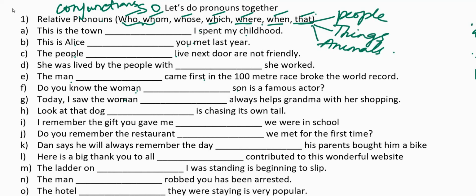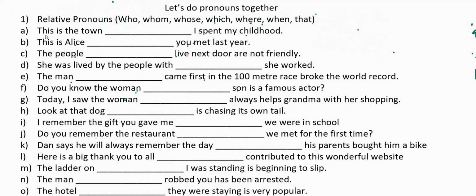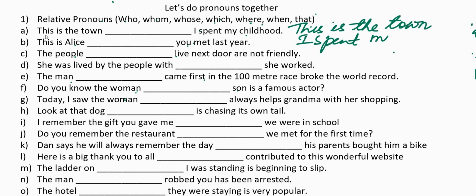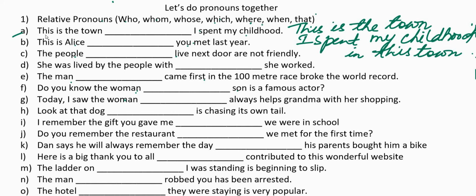Now let us look at the first sentence. This is the town dash I spent my childhood. In order to understand whether we are talking about subject or object, we have to write down the same sentence in 2 parts. Let me write it for you. This is the town. I spent my childhood in this town. So the sentence here can be written in 2 parts in this way.